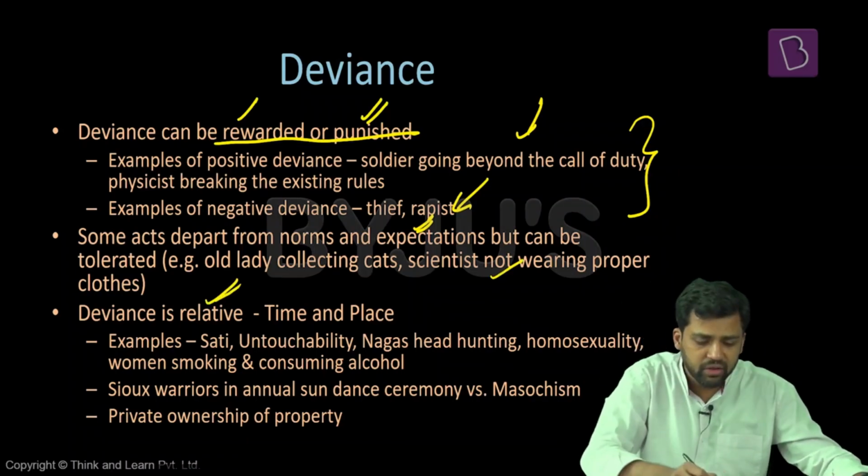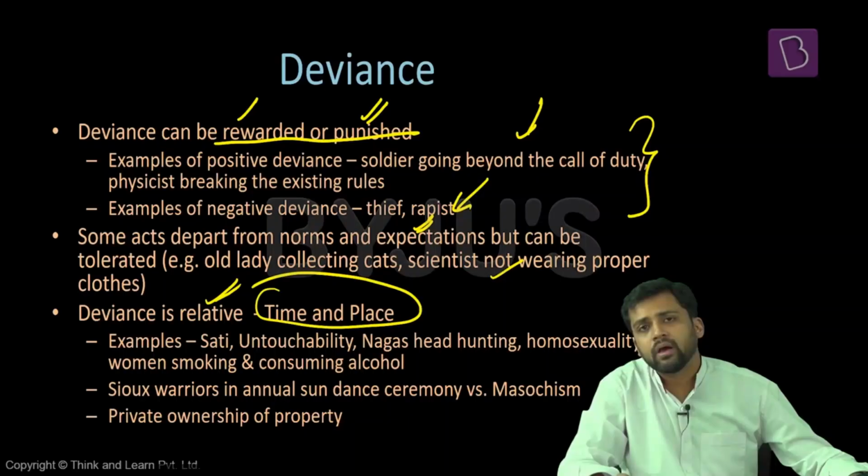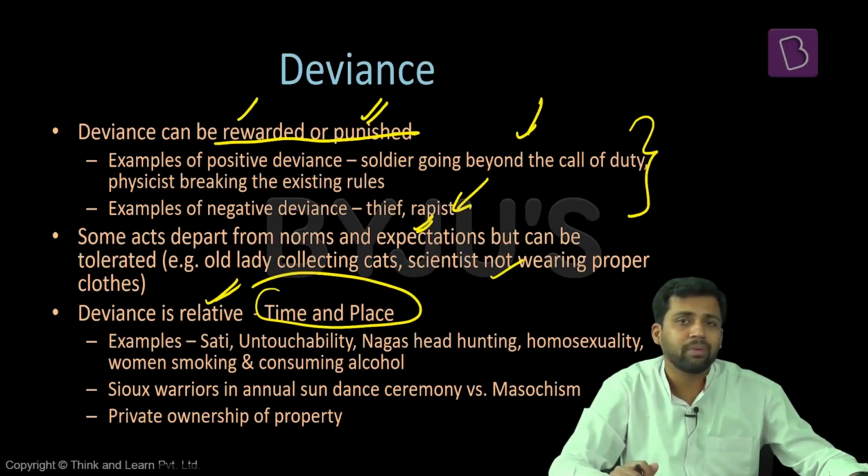Deviance is relative. It can vary with time. It can vary with place. At some point of time, the practice of sati, a female jumping into the funeral pyre of her husband and killing herself, was accepted.